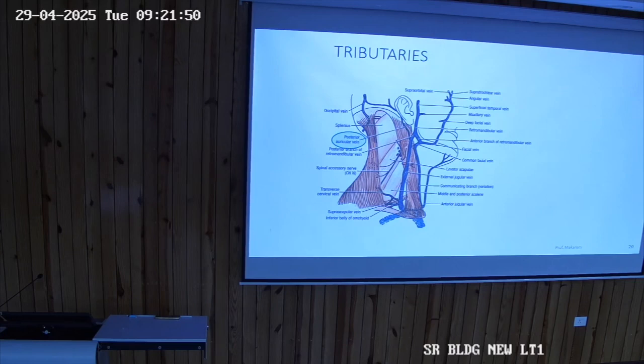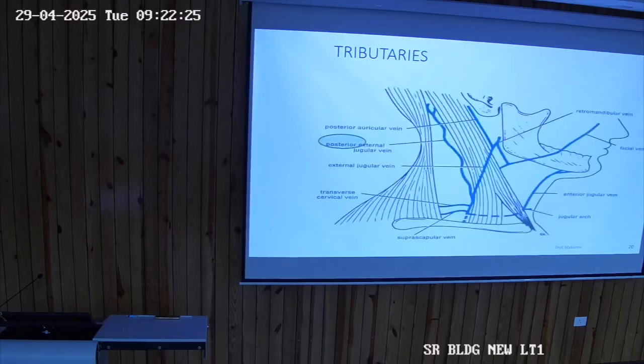So external jugular vein, you know that the posterior division of the retromandibular vein and the posterior auricular vein will be combining and forming the external jugular vein. Then you can see its tributaries also: the transverse cervical vein, suprascapular vein, and the anterior jugular vein, which goes behind the sternocleidomastoid and joins into it. So all these are the tributaries.